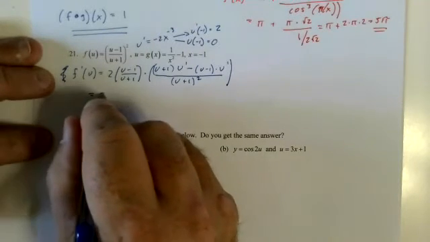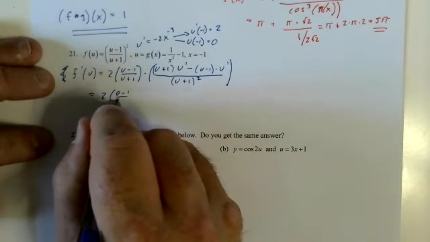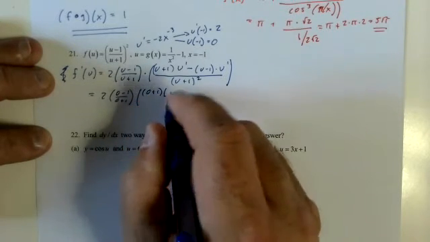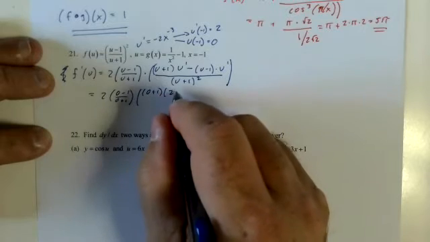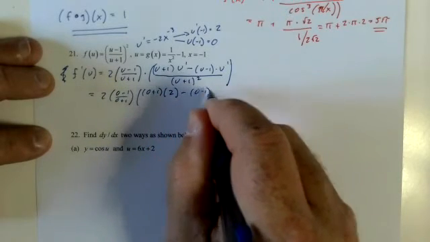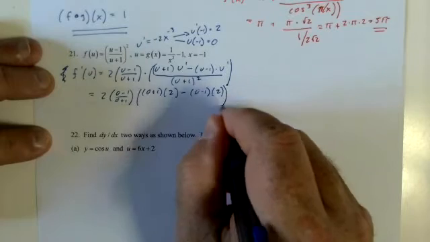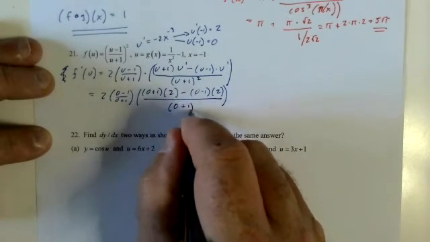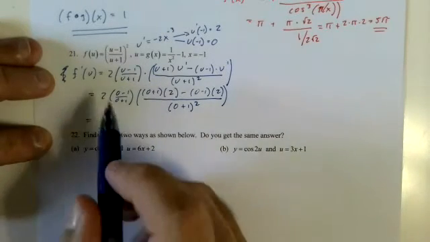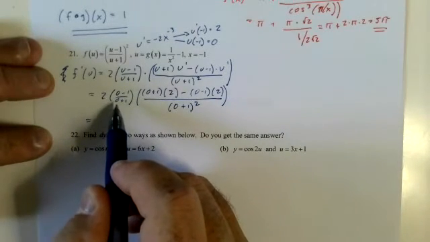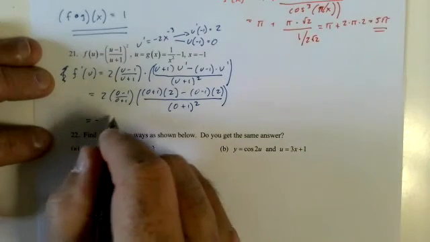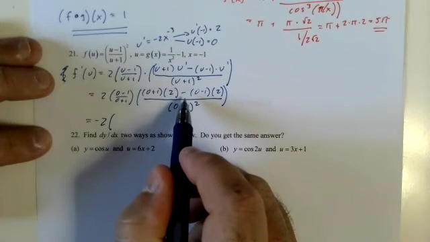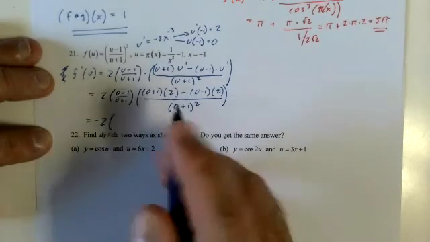Okay. 2 times (0 minus 1) over (0 plus 1), times (0 plus 1) times 2, minus (0 minus 1) times 2, over (0 plus 1) squared equals negative 2, 2 minus 4 times 4.